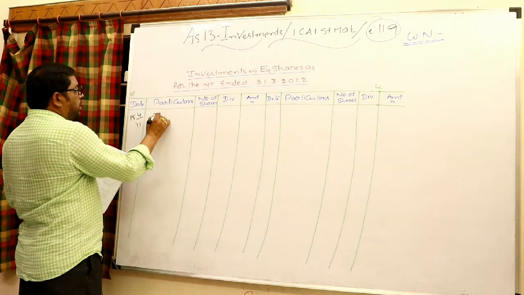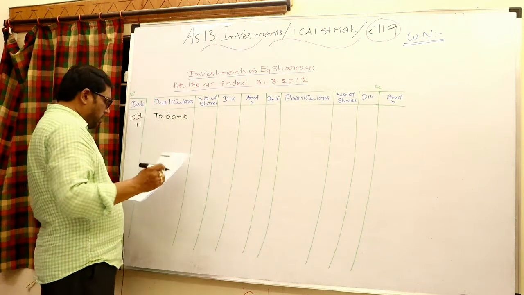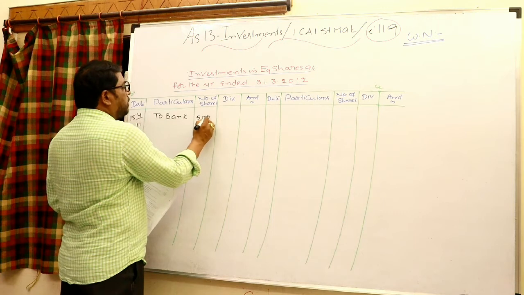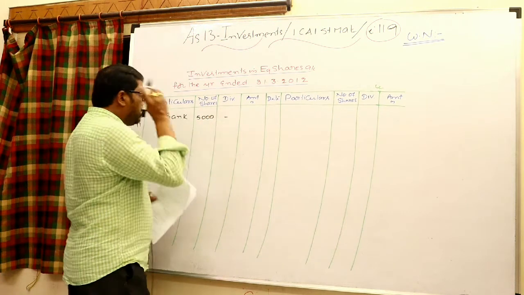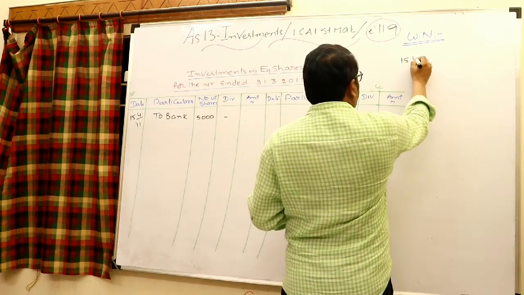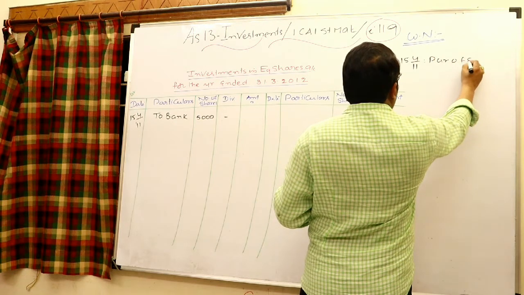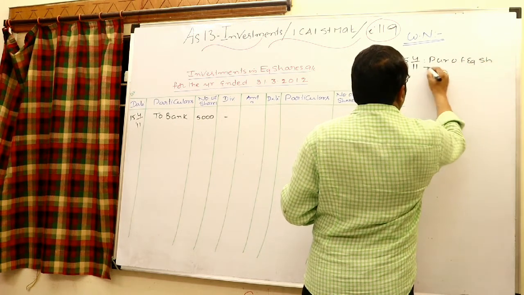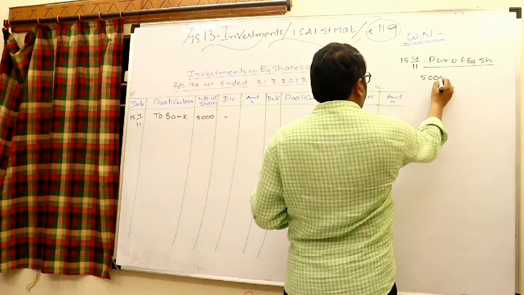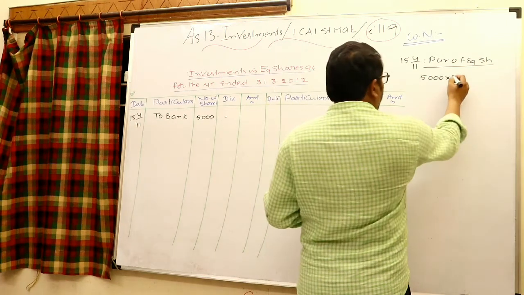On 15/4/2011, when investments are purchased, debit investment in equity shares account and credit bank account. How many equity shares are purchased? 5,000. Don't write anything in the dividend column and come to the working notes. 15/4/2011, purchase of equity shares. 5,000 equity shares are purchased at the rate of 200.